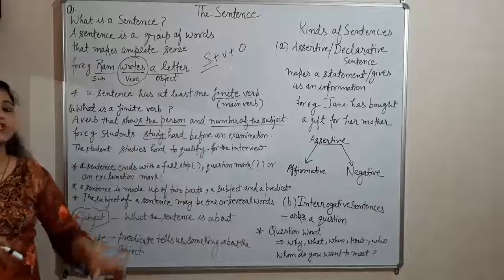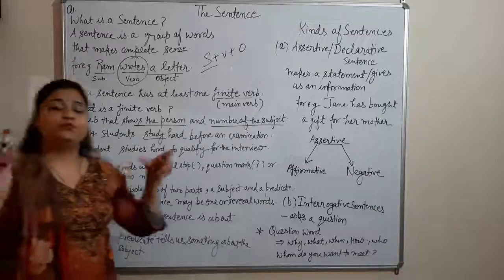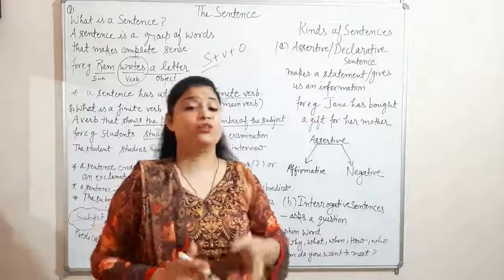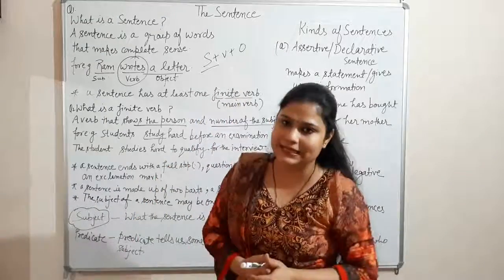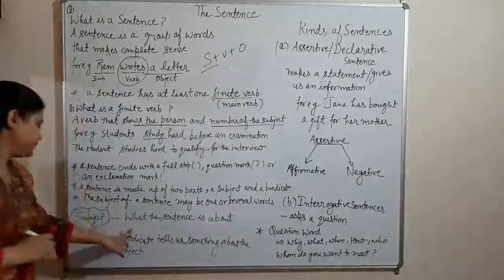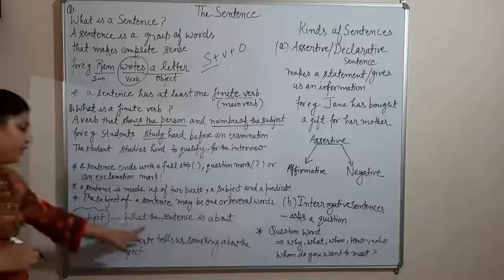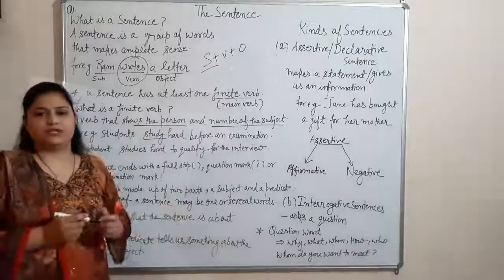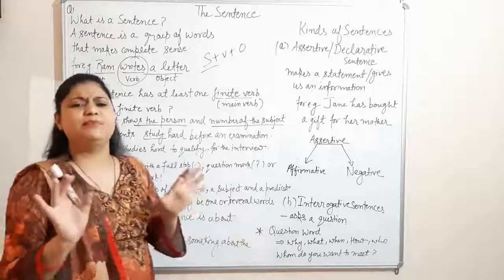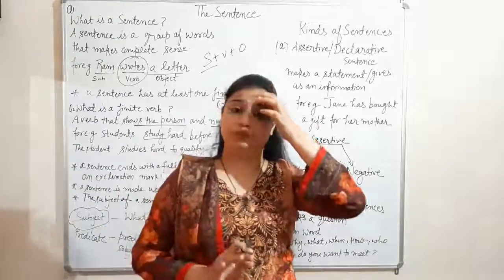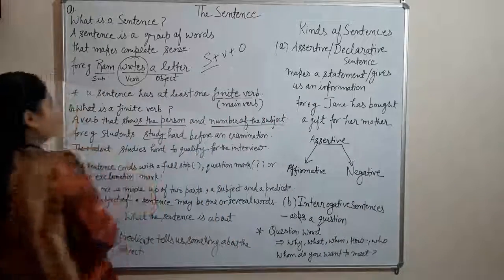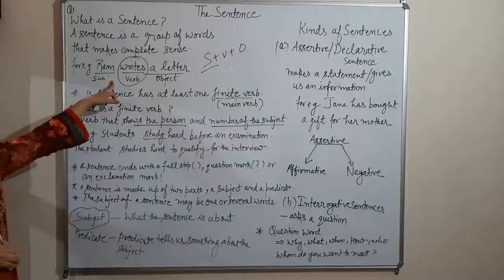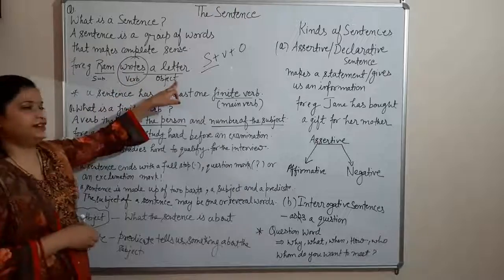There should be a subject and there should be a predicate to become a sentence. Now it is very important to know what a subject is and what a predicate is. Okay students, I'll explain to you what a subject is. What the sentence is all about, that is the subject. It is a very easy and simple thing you all know. Here in this sentence, Ram writes a letter. What is the sentence all about? The sentence is all about Ram. Ram writes a letter.